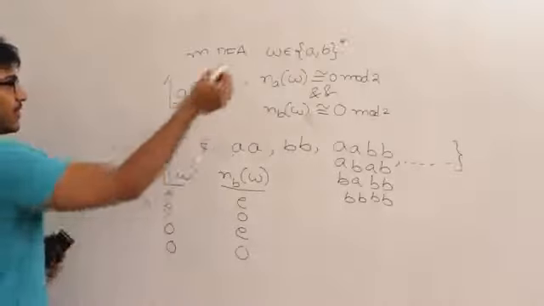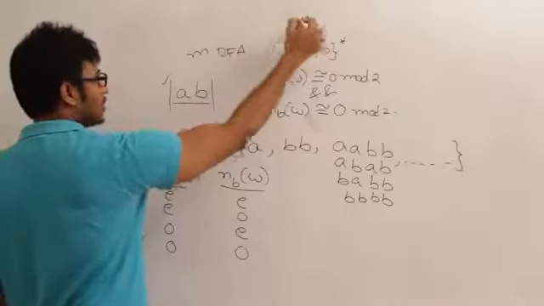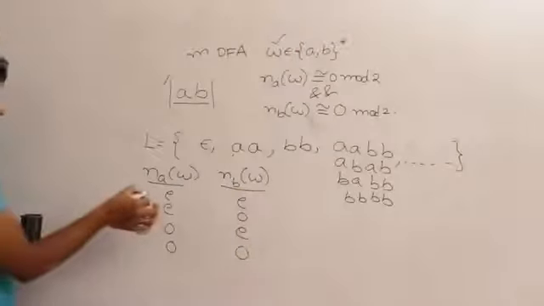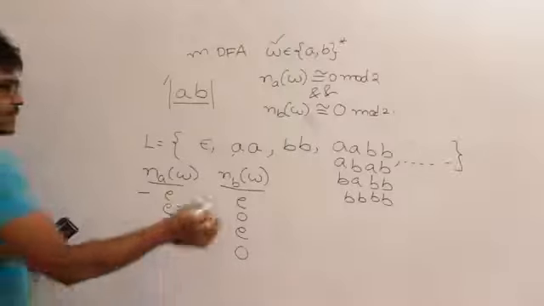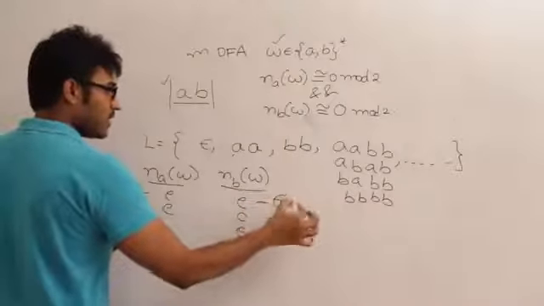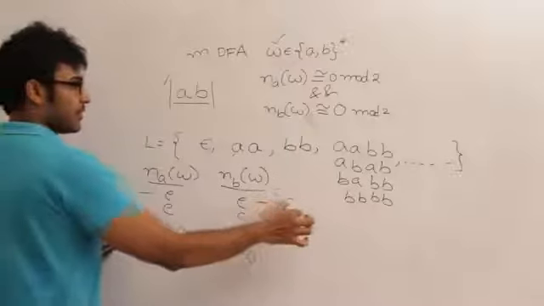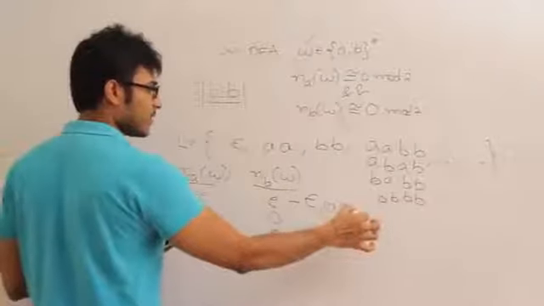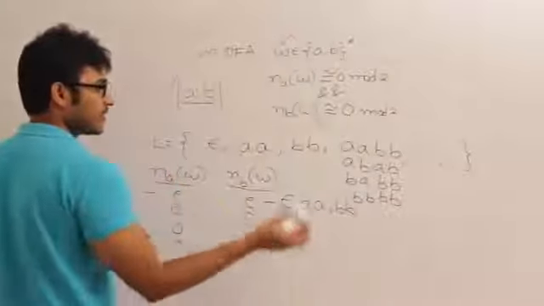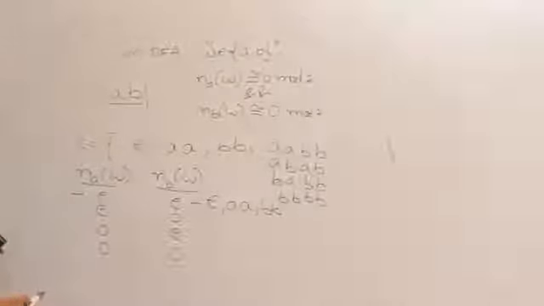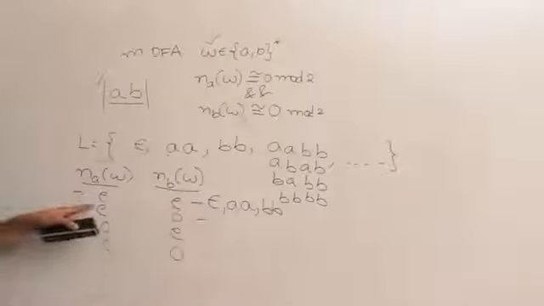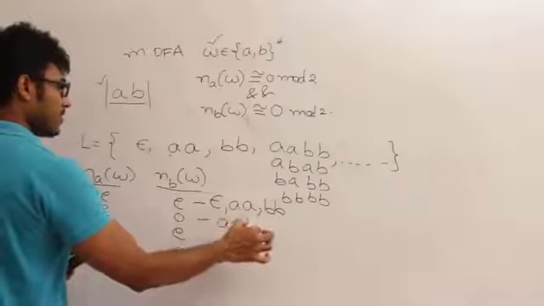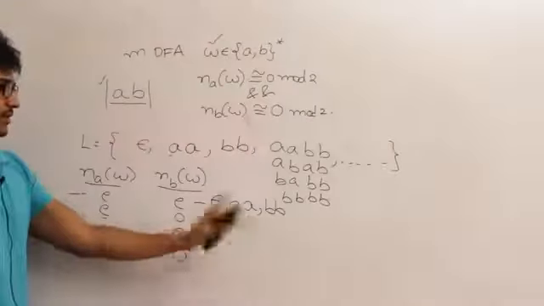So I can classify all the strings possible into all these classifications. Maybe I can give you one example. What is the string that will fall in the even-even category? Epsilon. Why? 0 number of A's, 0 number of B's. Or even AA. Why? Even number of A's and 0 number of B's, which is even. Or BB. Why? 0 number of A's and even number of B's. What about this? Even number of A's and odd number of B's. Even number of A's, as in AA, and odd number of B's. So any string like this will fall here.